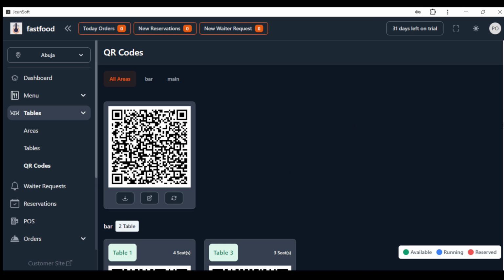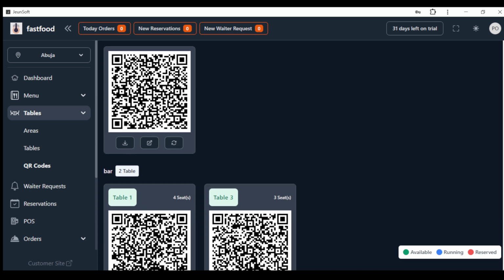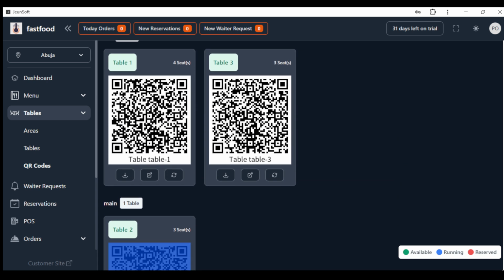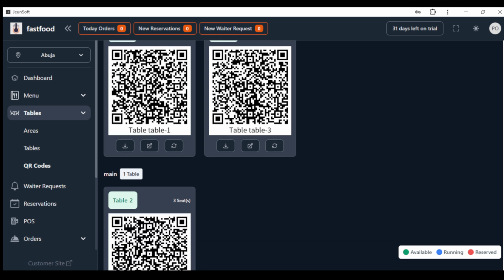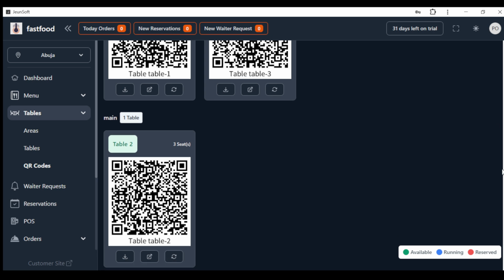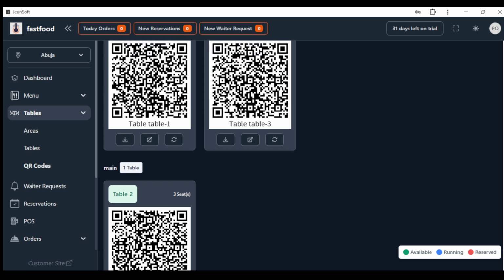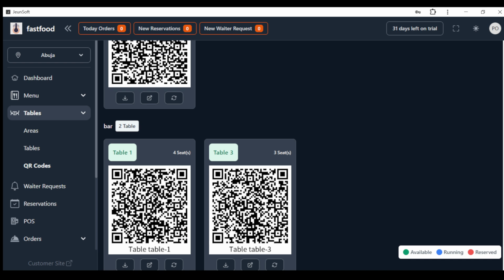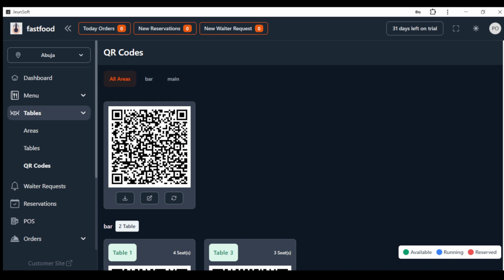Now you can see that, let me scroll down. We have about 4 barcodes. If you look very closely, we have 4 barcodes. Why do we have 4 barcodes? Now let me explain this to you. Or QR code, sorry, not barcode, this is a QR code. Sorry for my mistake.